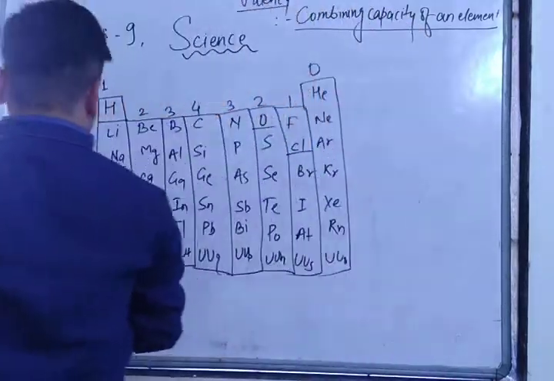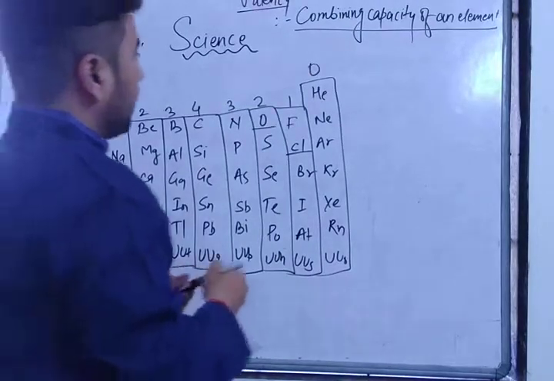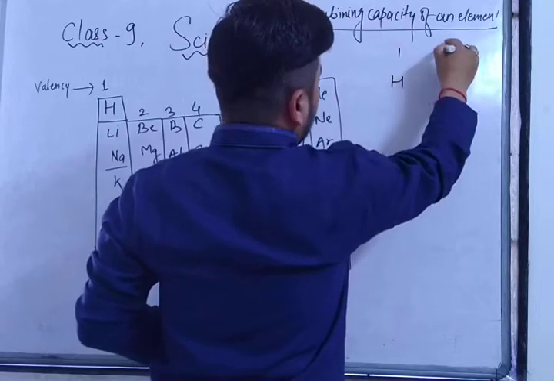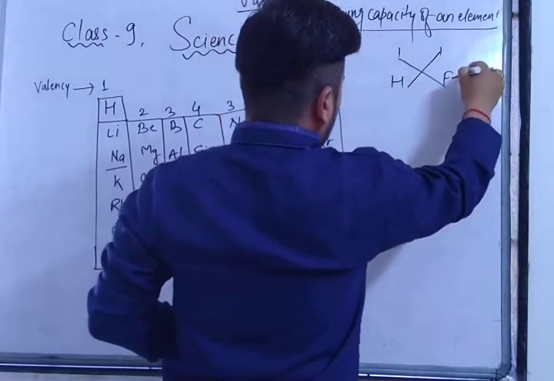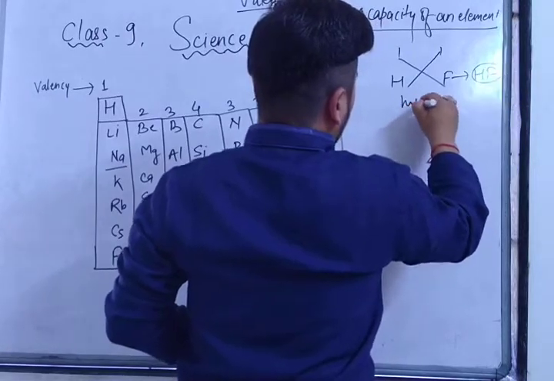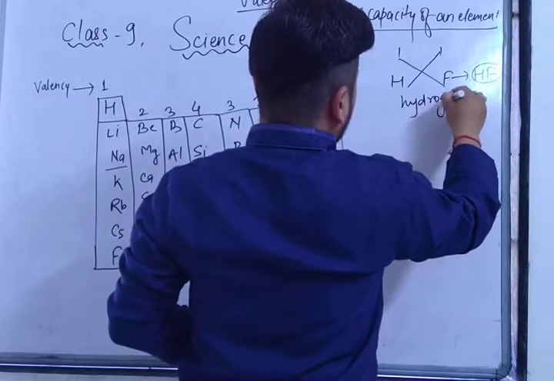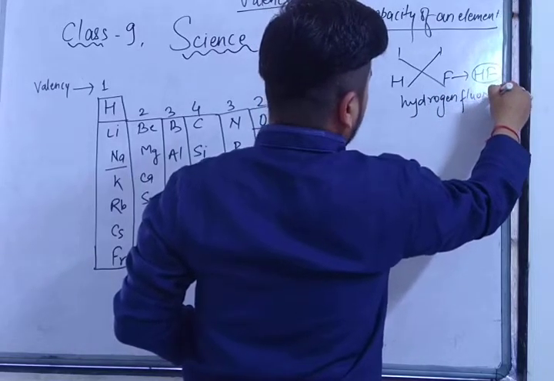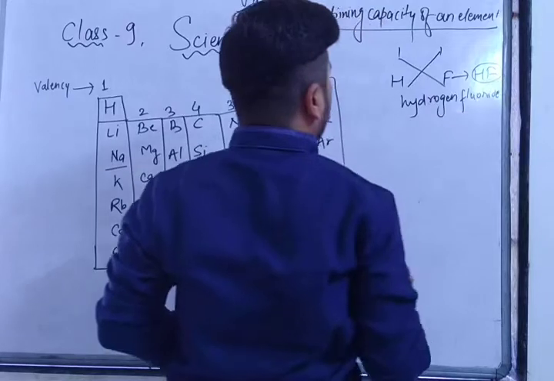See here. First of all, write all these elements. Hydrogen first with fluorine, right? Both have valency 1, 1. This one here, this one. It will become HF. What is the name of this HF? Hydrogen fluoride. Got it?